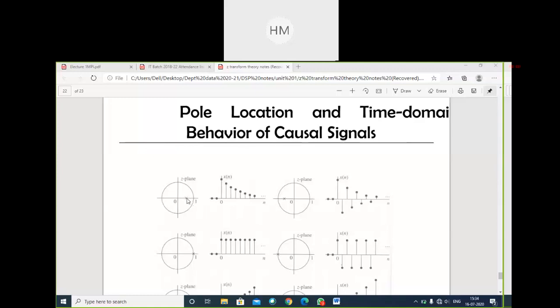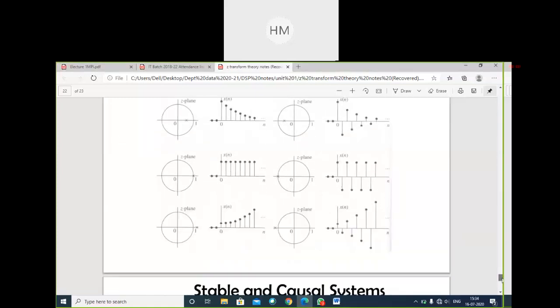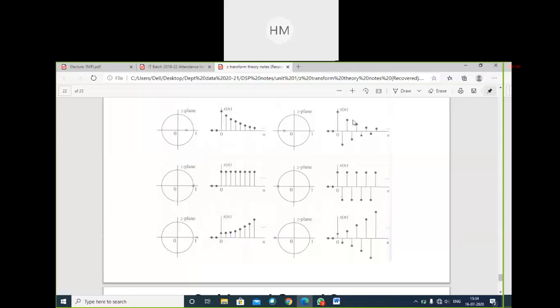This is my pole and this is my zero. If it is plotted and one pole exists inside the unit circle, then the system is stable. Here we are showing the behavior of causal signals on the Z plane. This signal we have upside down, both signals are there. So the pole of this signal exists here. This is again a stable signal. All these are causal signals only.